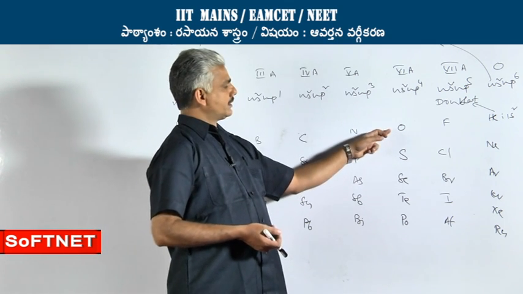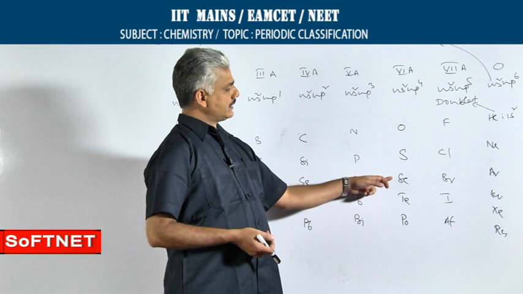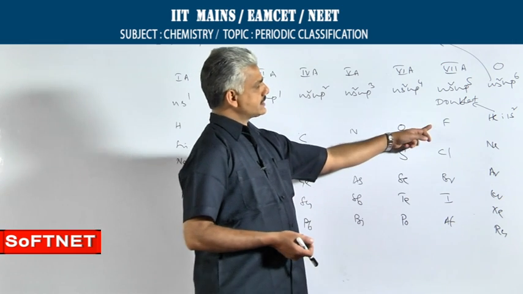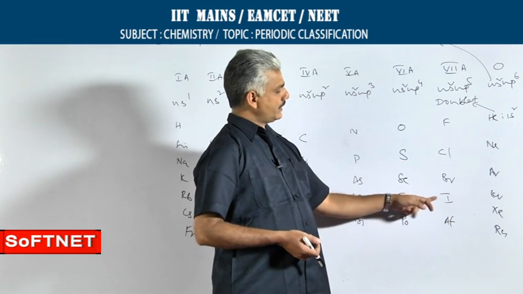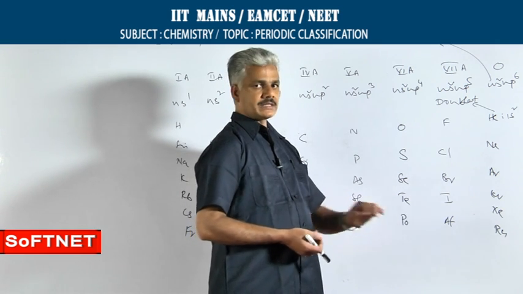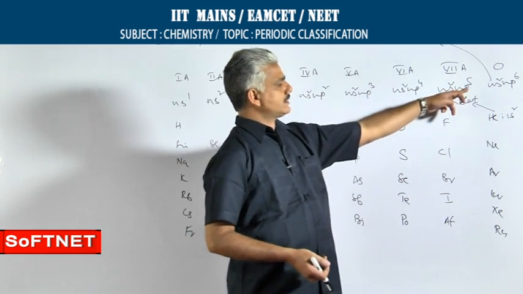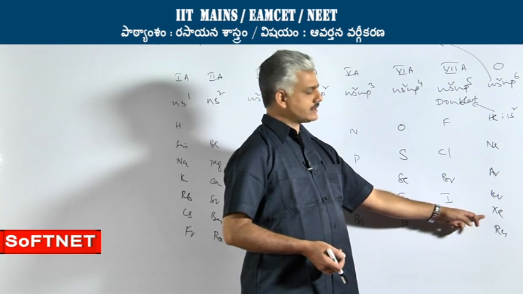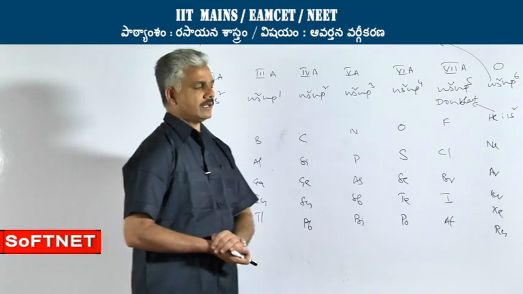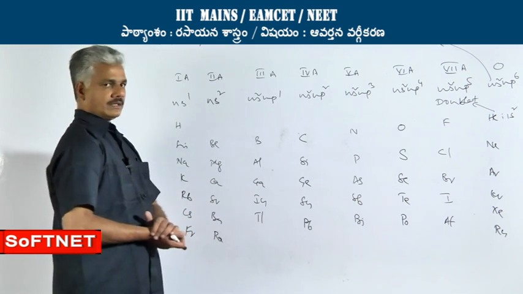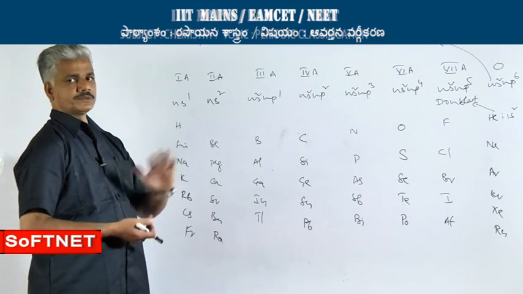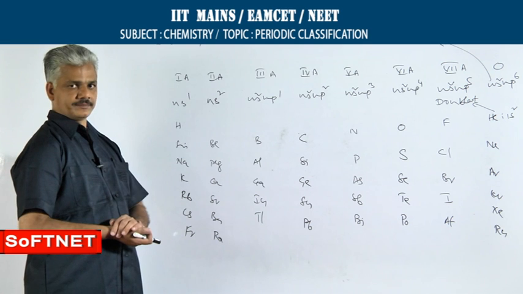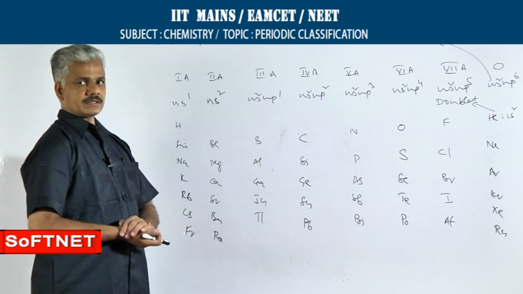In the 6th A, oxygen and sulfur are non-metals. Selenium and tellurium are semi-metals. Polonium is the metal. In the 7th A group, fluorine, chlorine, bromine and iodine are non-metals. Astatine is a metal. In the 0 group, helium, neon, argon, krypton and xenon are all non-metals and radon is a metal. So, as we see, as we move from 1st A to 0 group, the number of metals in individual groups is decreasing and the number of non-metals is increasing.